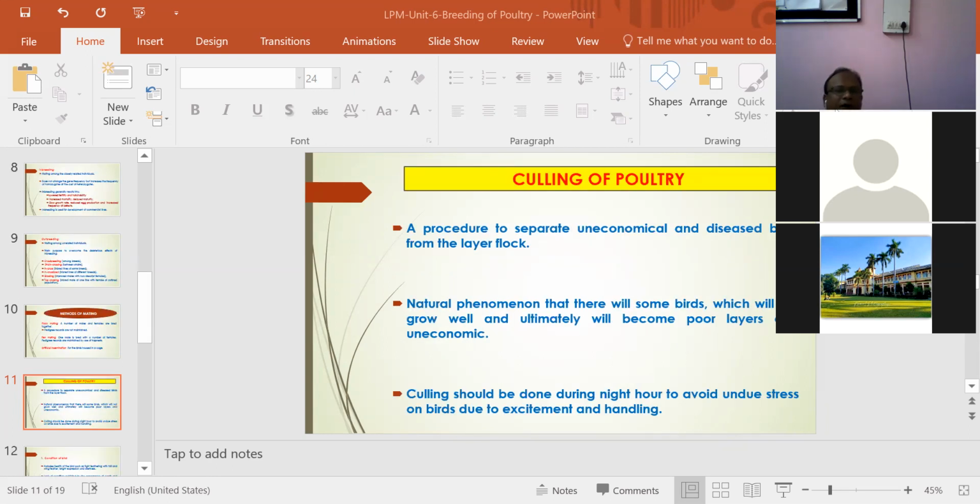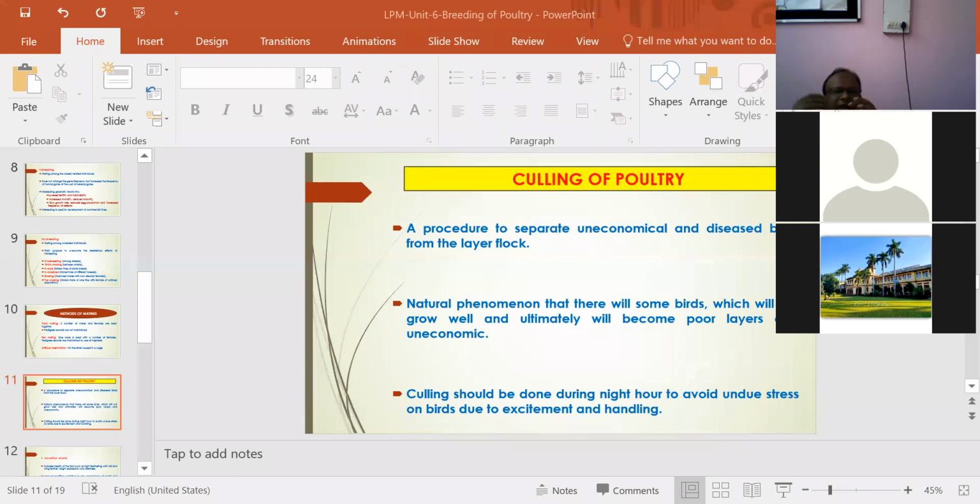Next is culling of poultry. Culling means removal of uneconomical and diseased birds from the flock. Culling is a natural phenomenon, as there will be some birds which will not grow well and ultimately will become poor layers and uneconomic.